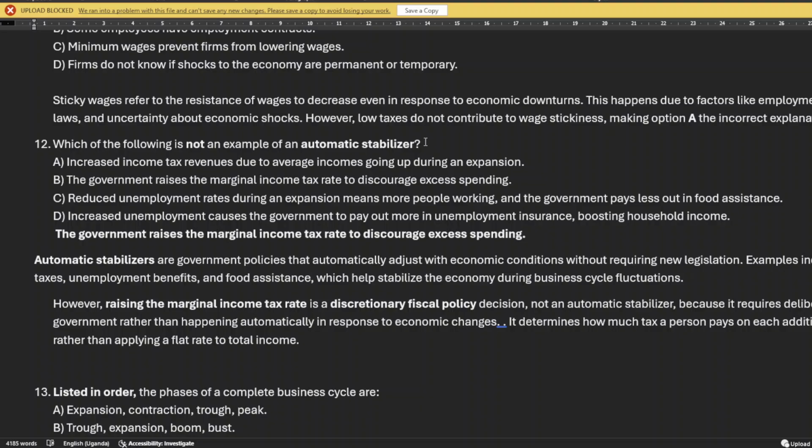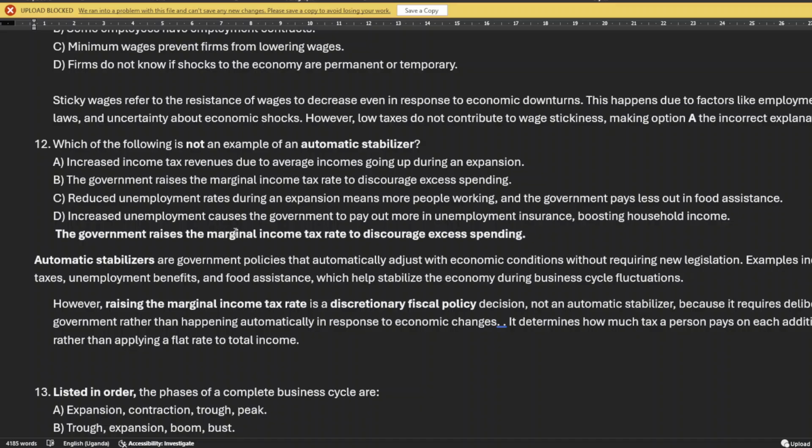So, which of the following is not an automatic stabilizer? Increased income tax revenues due to average income going up during an expansion does qualify. The answer is that the government raises the marginal tax rate to discourage excess spending. Why?